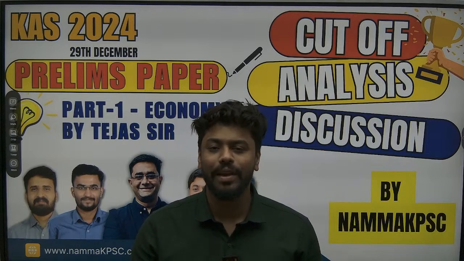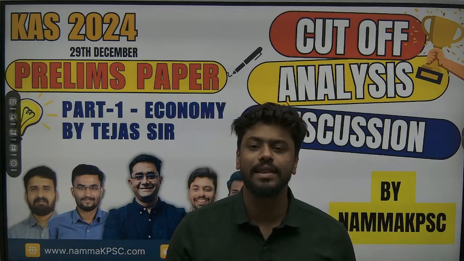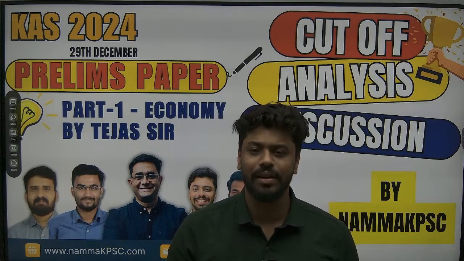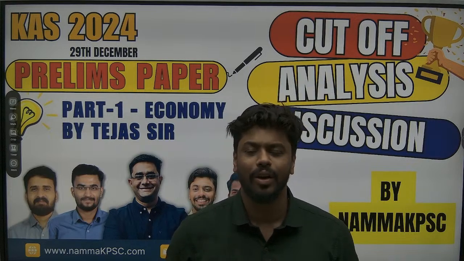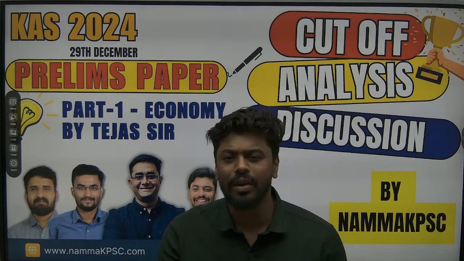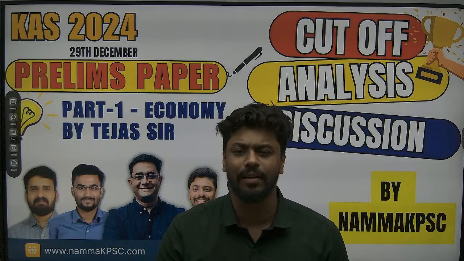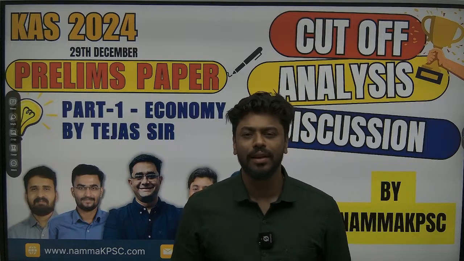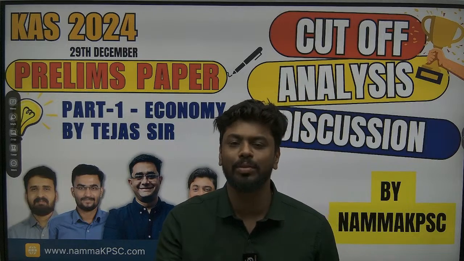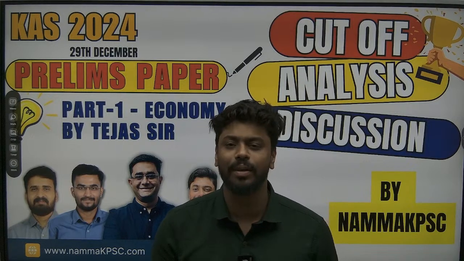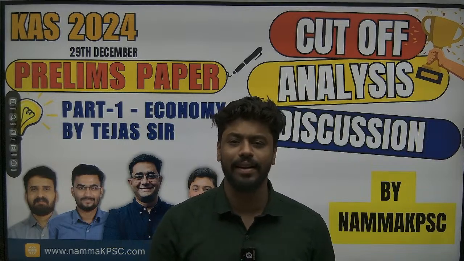So, what we are going to be discussing right now is the economy questions in paper 1. In this particular section, economy questions, we see that it was asked from a wide array of things. If you look at geography, you could see that it was only map based questions, only something relating to current affairs. There was a pattern, but in this, they tried to cover most of the topics. They tried to really test the depth of your knowledge. They have tried to be very logical and factual at the same time, and you could see all of these being reflected in the questions.